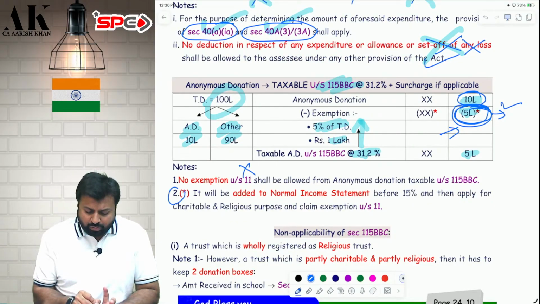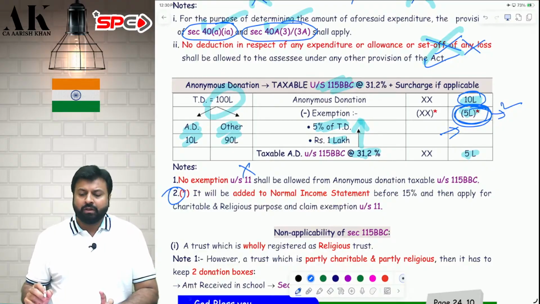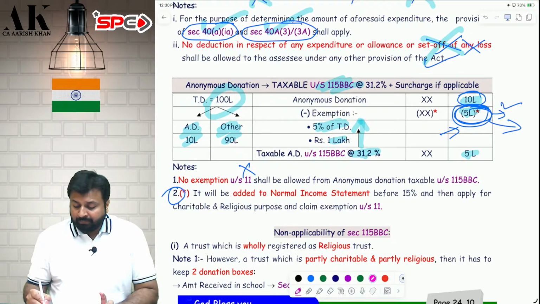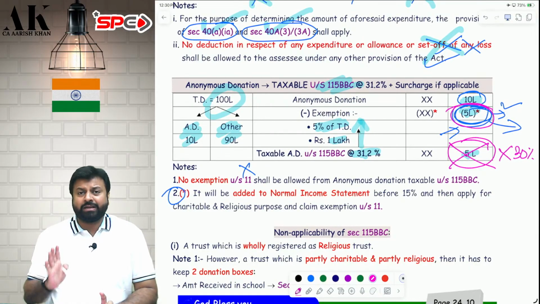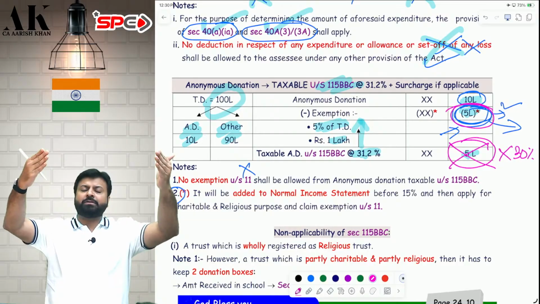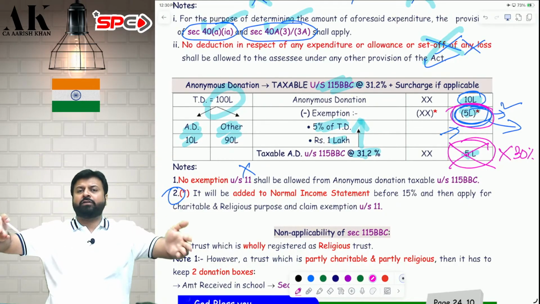So both the things you can do, I have written over here in point number 2. What are the two things you can do for this 5 lakhs? See, segregate this 10 lakh into two parts. This 5 lakhs, which is post exemption, is by default taxable at 30%. There is no exemption possible on this. But on this 5 lakhs, you can claim exemption. Add to the income statement, reduce 15%, apply for the objects of the trust.